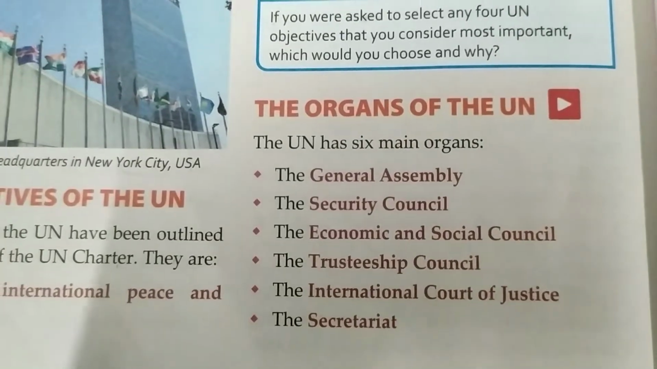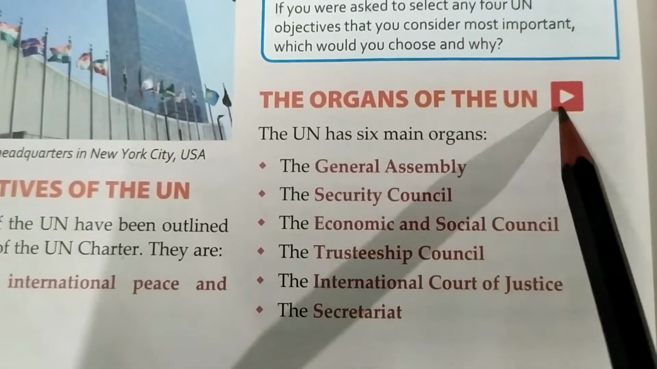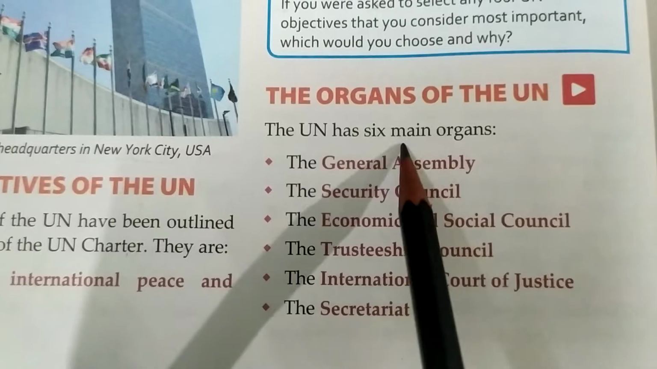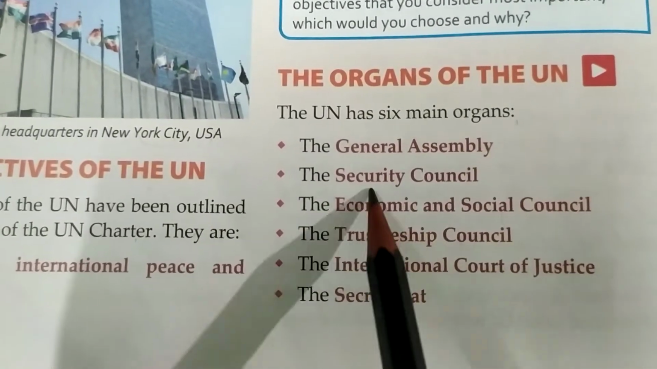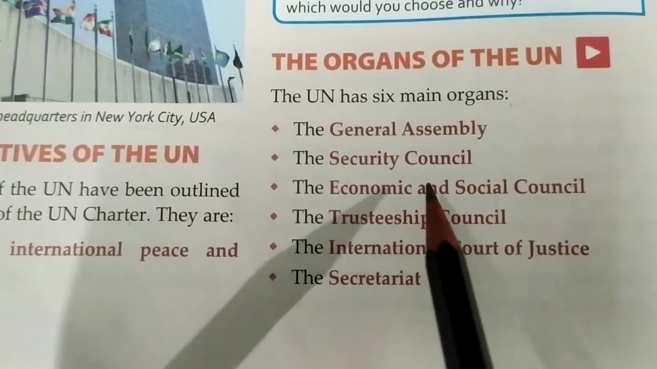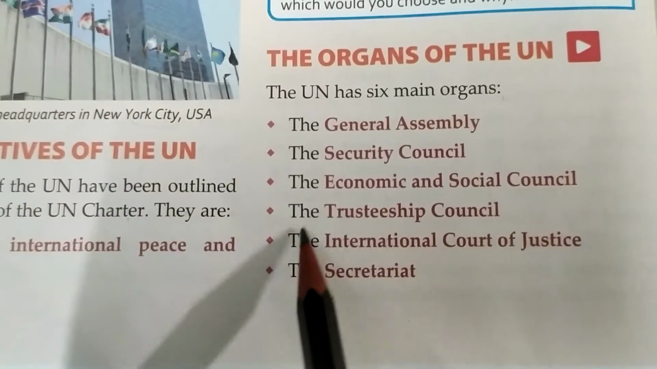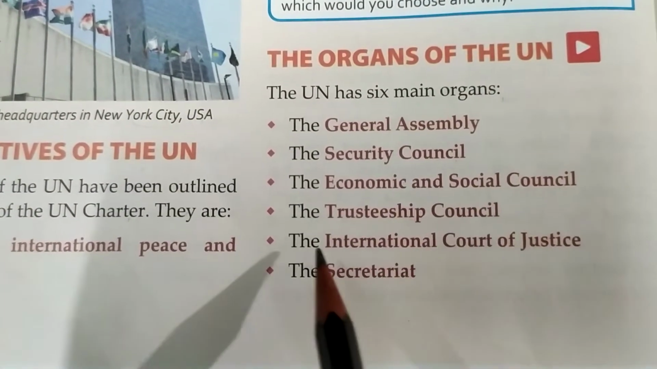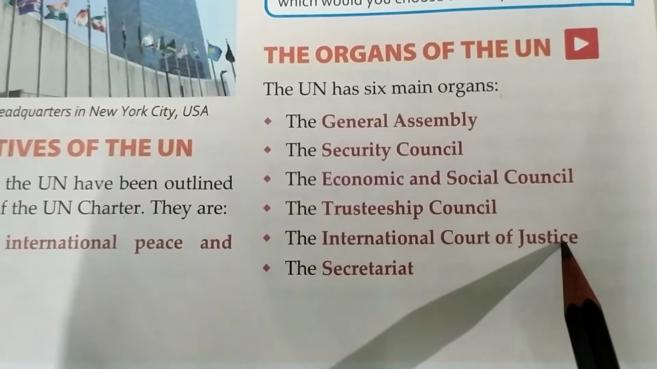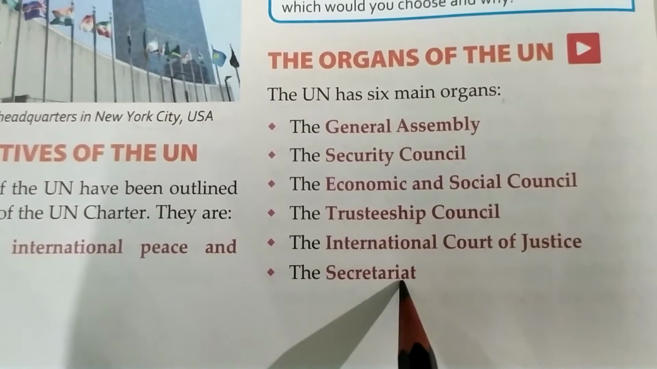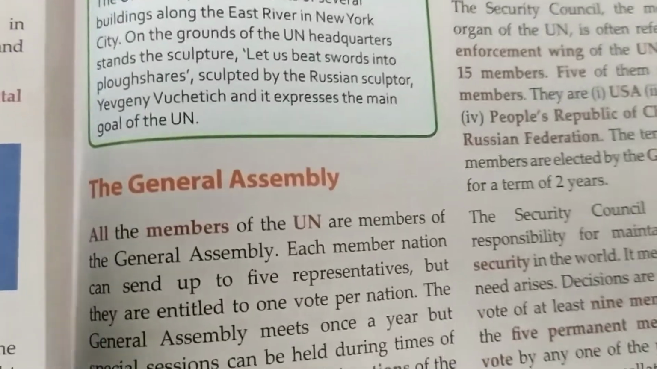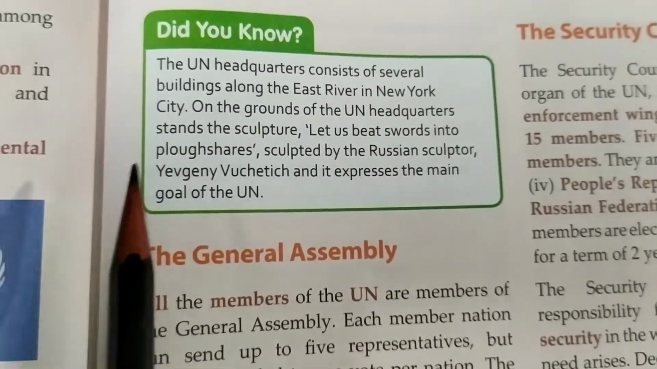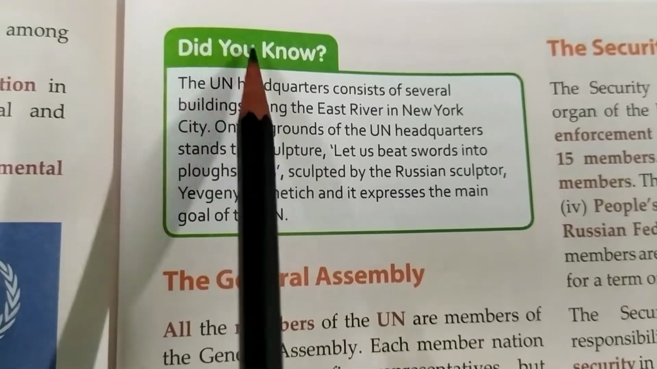Now we will study the different organs of the United Nations. The United Nations has 6 main organs: the General Assembly, the Security Council, the Economic and Social Council, the Trusteeship Council, the International Court of Justice, and the Secretariat. So one by one we will deal with all these organs of the United Nations. So first we will deal with, did you know, the